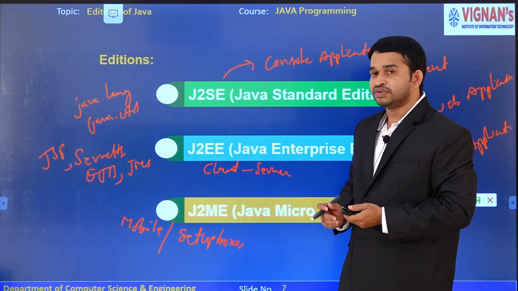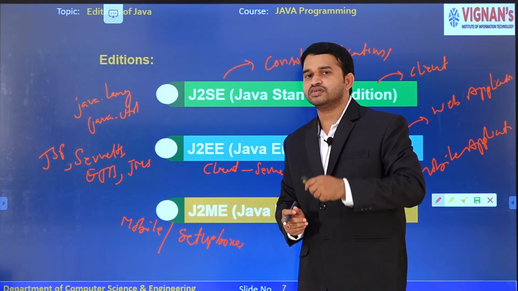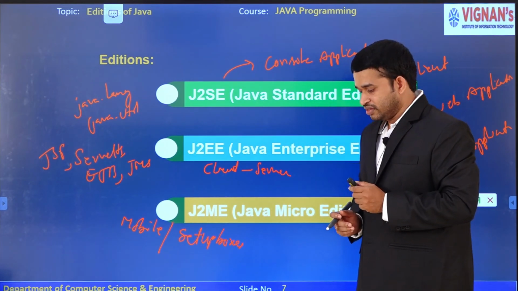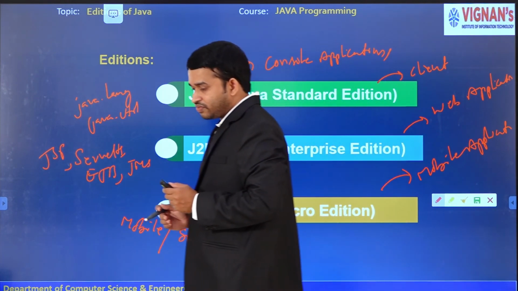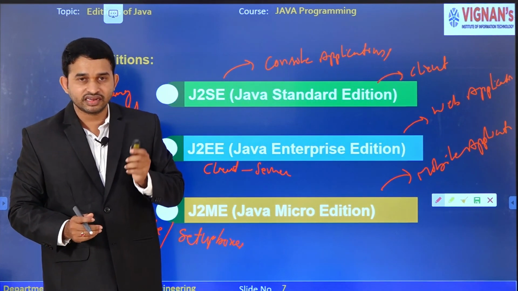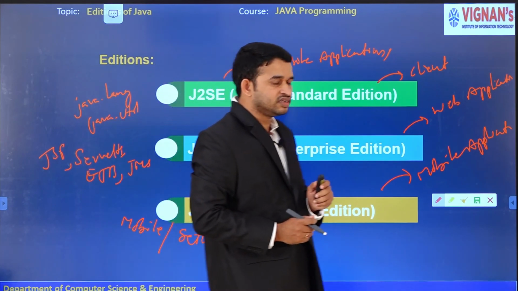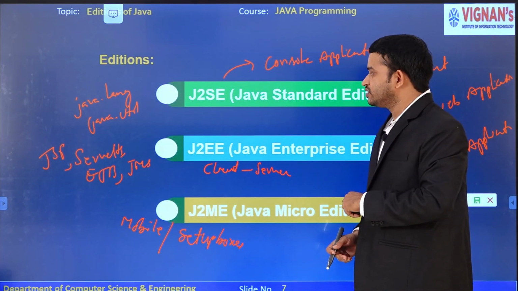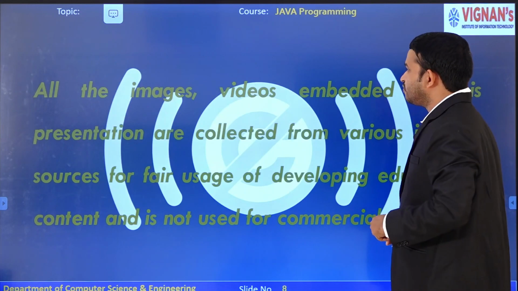Java was invented by James Gosling with the support of Sun Microsystems. The first version of Java was released in the year 1995. The latest version of Java is J2SE 14. So this is about the history of Java. Thank you.